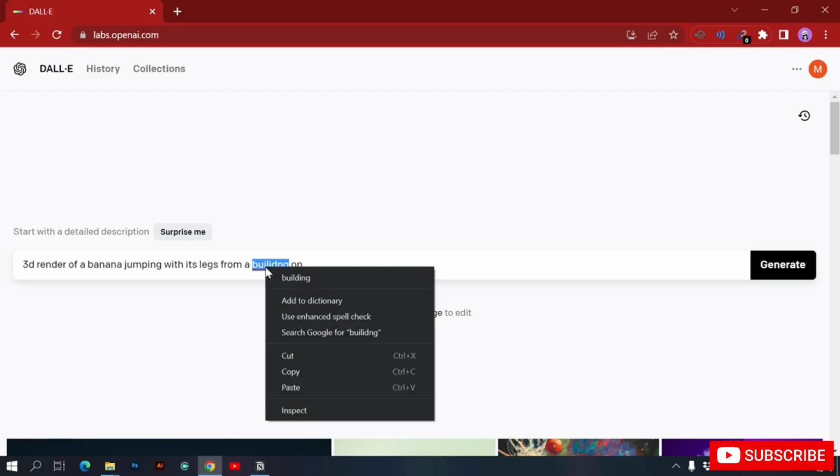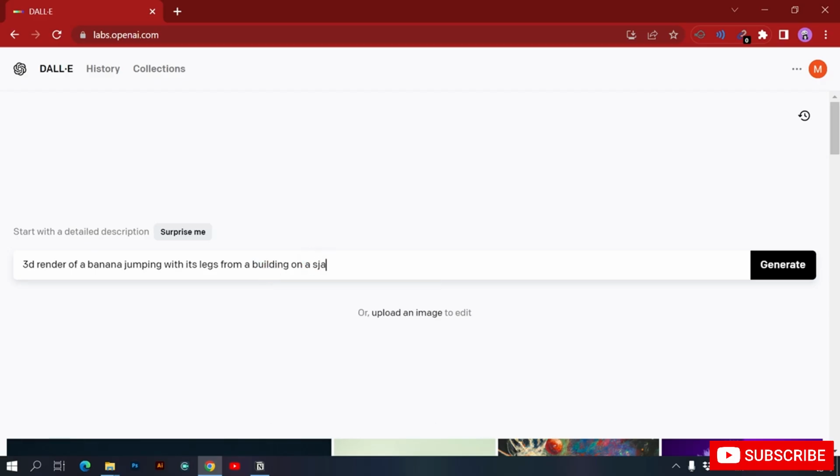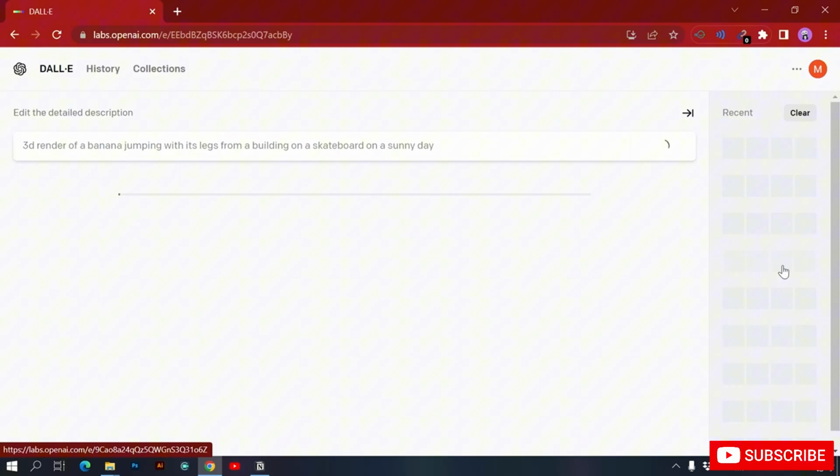Maybe let's do it from building on a skateboard. I want to make it really interesting. So it's a 3D render of a banana jumping with its legs. I want to mention that the banana has legs, jumping from a building on a skateboard on a sunny day. So let's see what DALL-E comes up with.